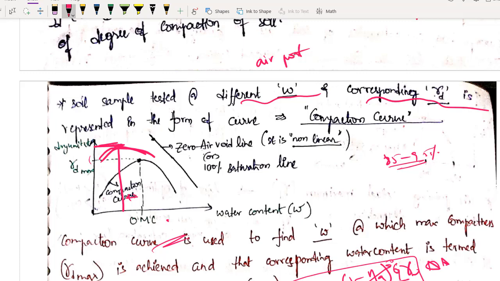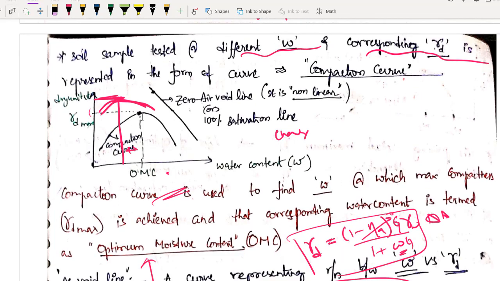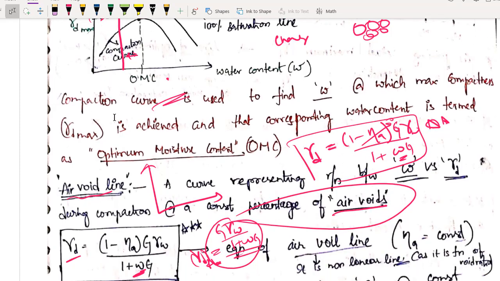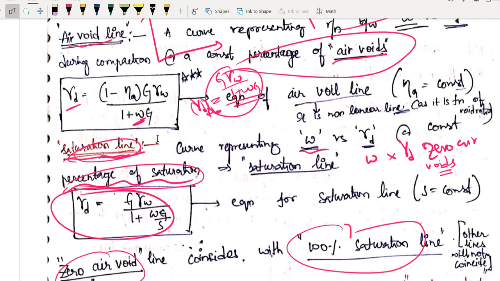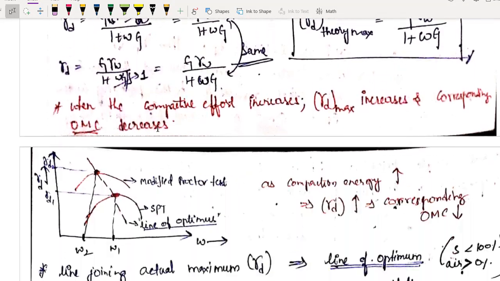It is common sense. When you are applying more energy, when you are giving a higher compaction load, the soil will compact easily, right? You can relate to this. When you are giving high energy, you don't need that much water to reduce friction. The soil solids will rearrange themselves, so the optimum moisture content will be somewhat lower. From the origin it will come quickly compared to the previous IS light compaction test. I hope you got this concept very clearly.